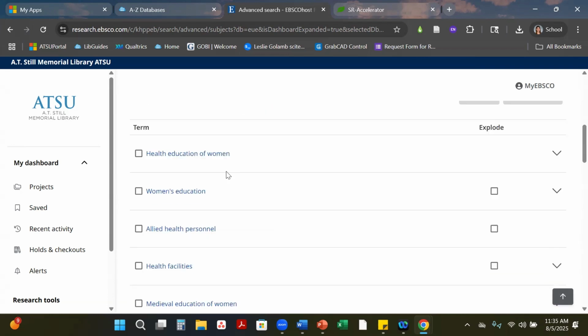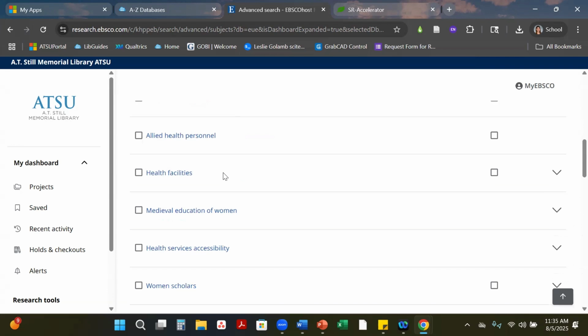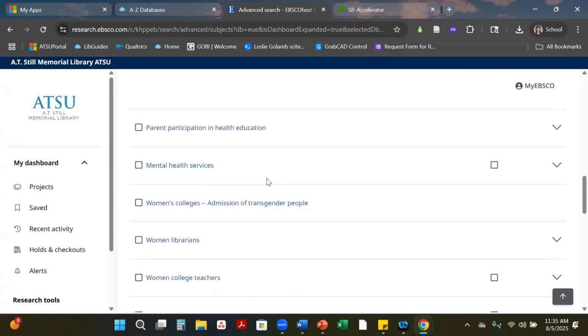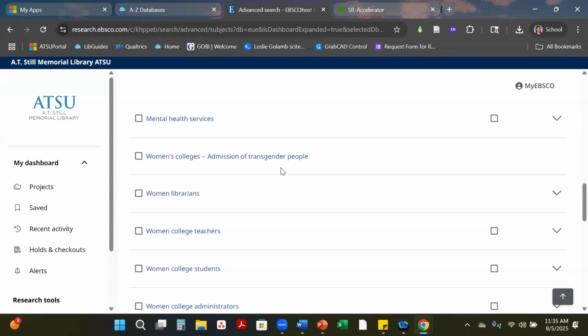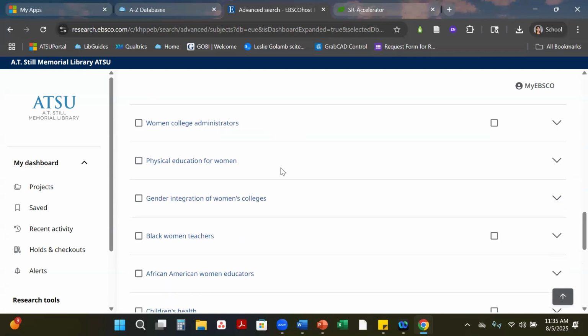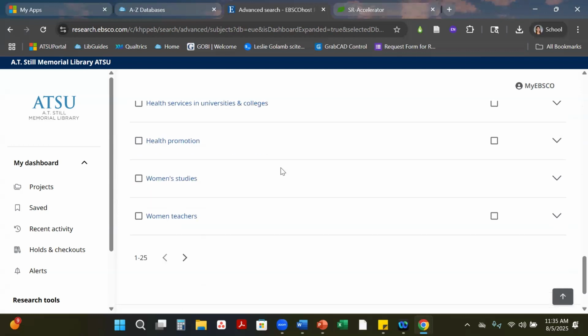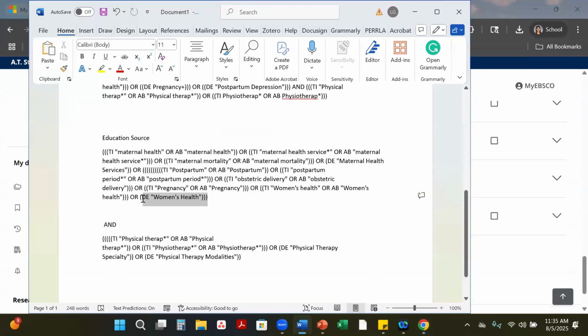We're looking at women's health, we got education. This is another one that we can get rid of as well, along with that parenthesis.